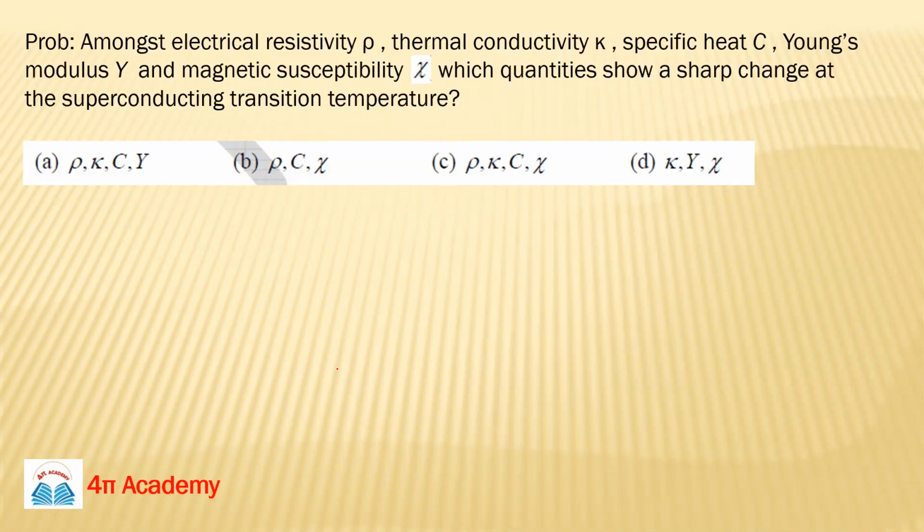So now you can tell me the answer of this question. This is from GATE. Just read and try.